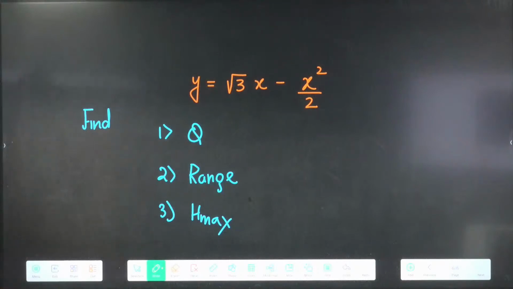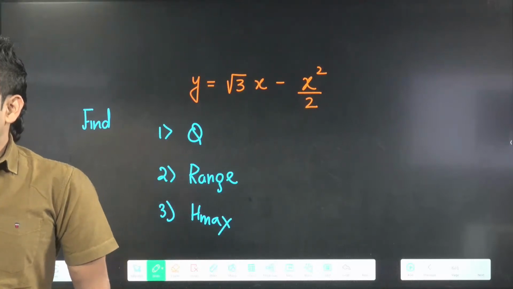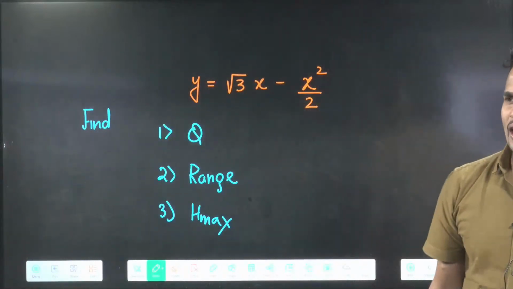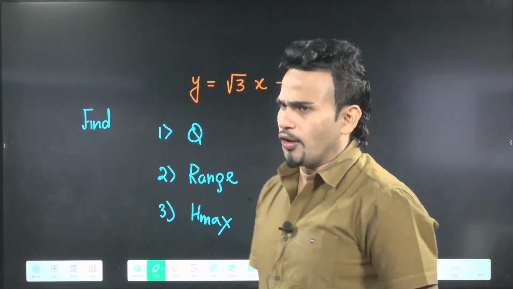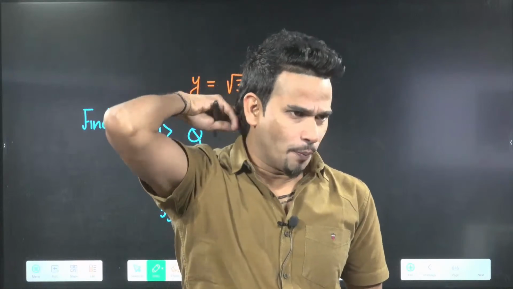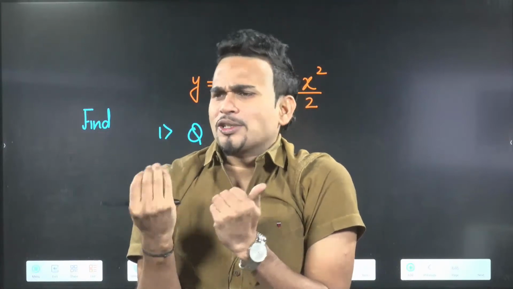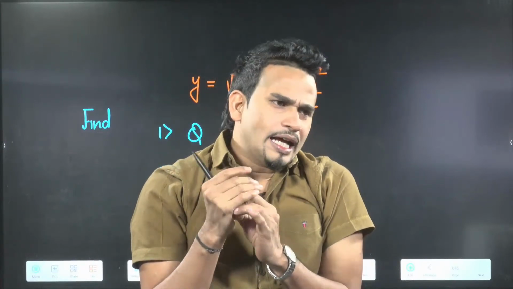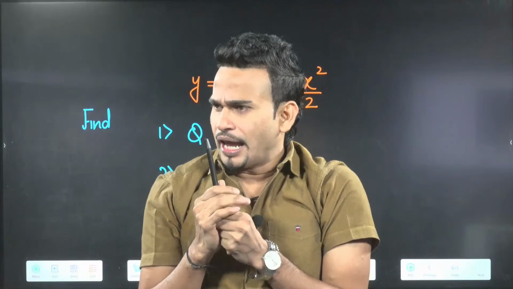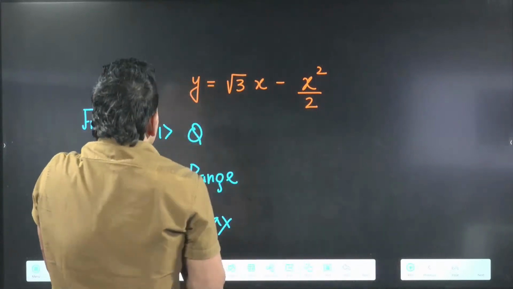Jyoti, angle will come 60 degree. Range will come 2 root 3. Jyoti correct. H max again we have to calculate. H max will come 1.5. Many people know. Learn from one question, then next question you can do. Lakshmi Manasa, Akshay Sharma, Srinivas also very good. I think everyone is getting it.